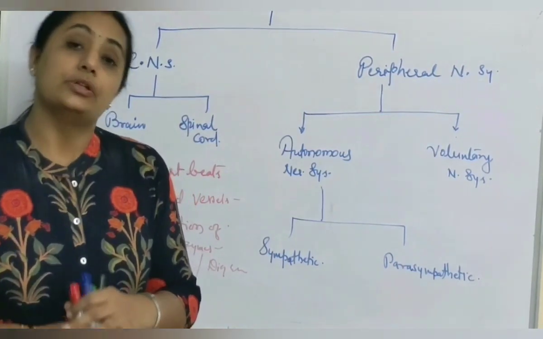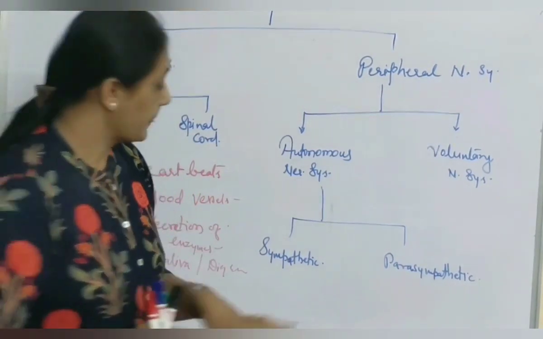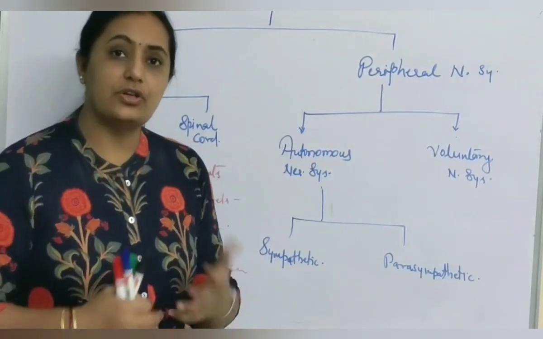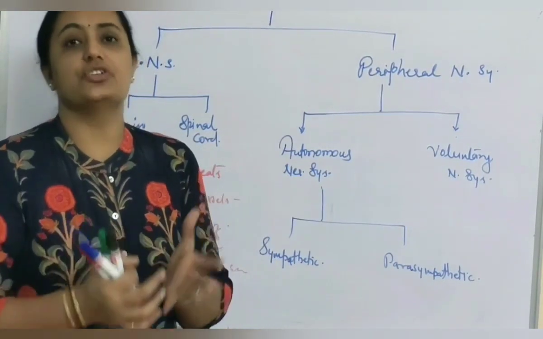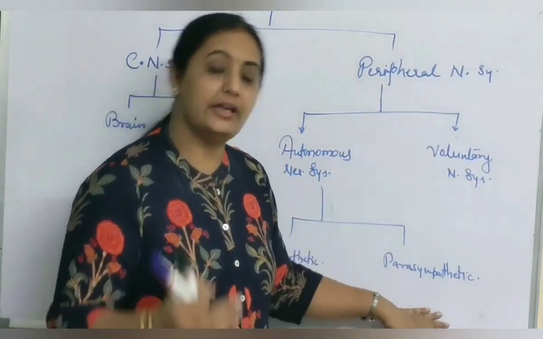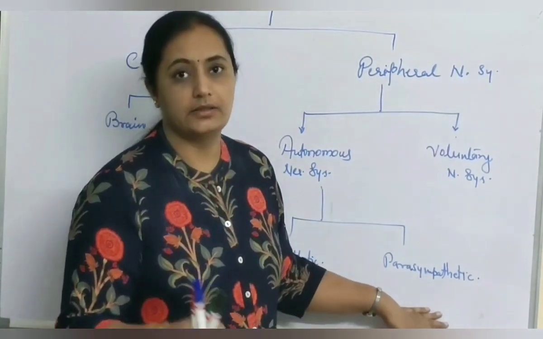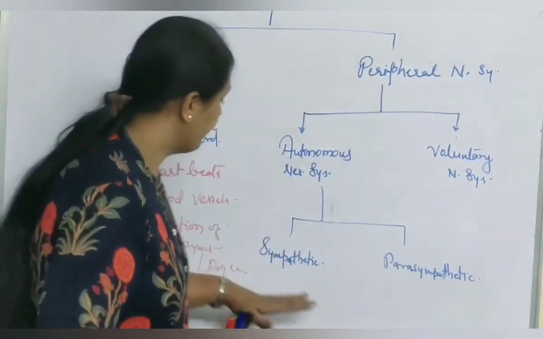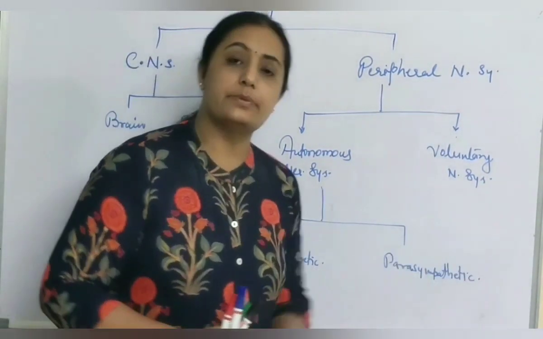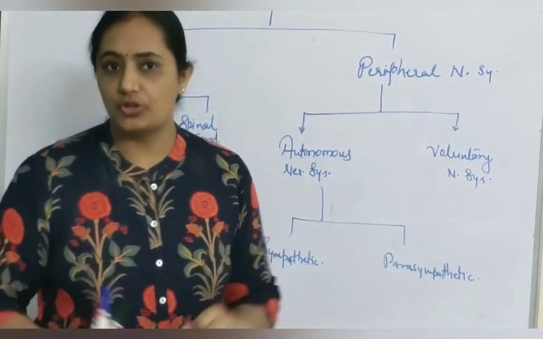As I told you, they are working opposite to each other. For example, if sympathetic helps for contraction of heart or increasing heartbeat, then parasympathetic works opposite. It relaxes the heart, decreases heartbeat. If sympathetic helps for constriction of blood vessels, then parasympathetic helps for relaxation or dilation.